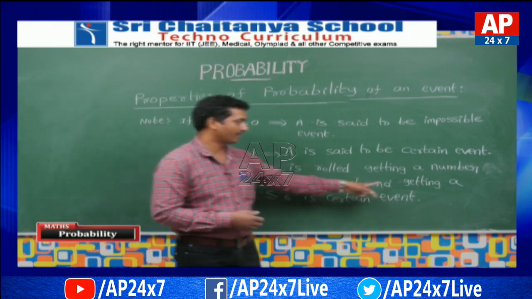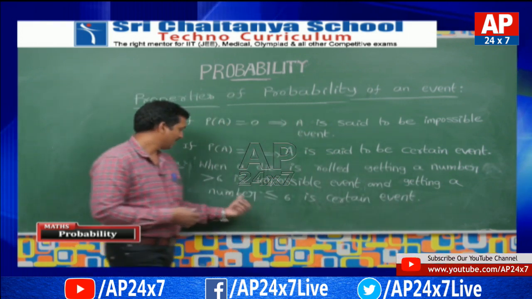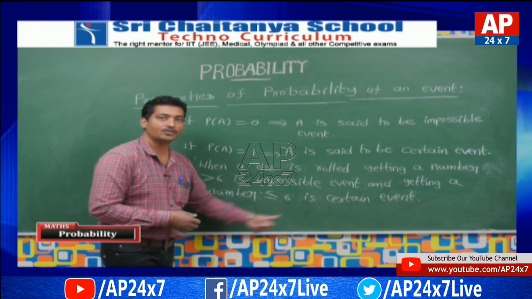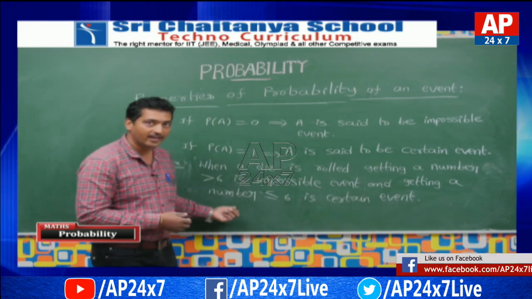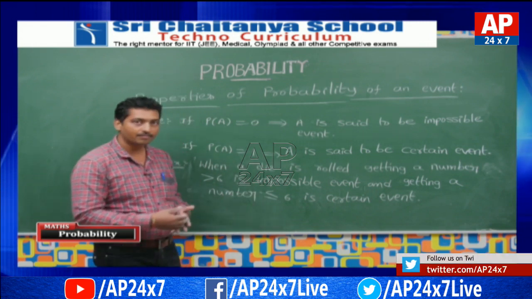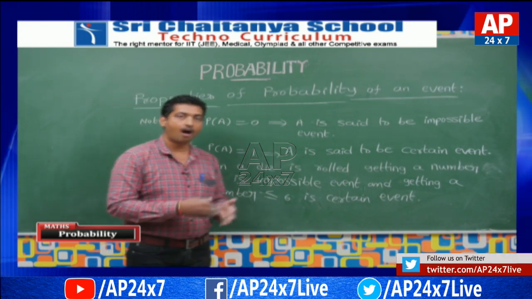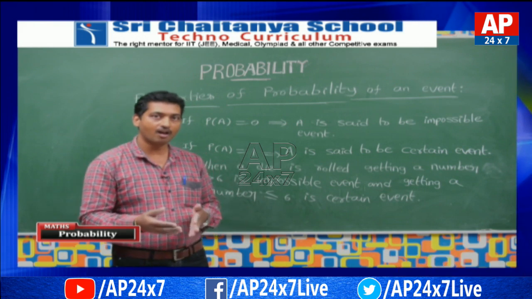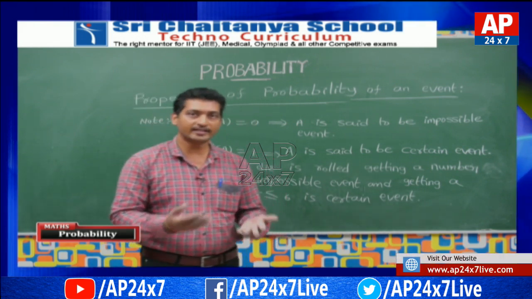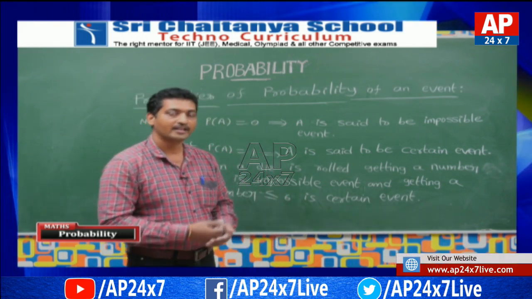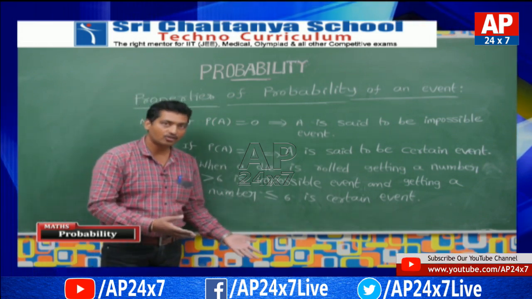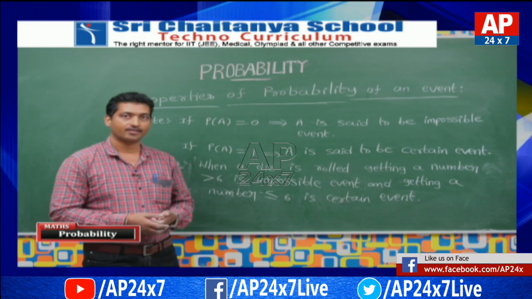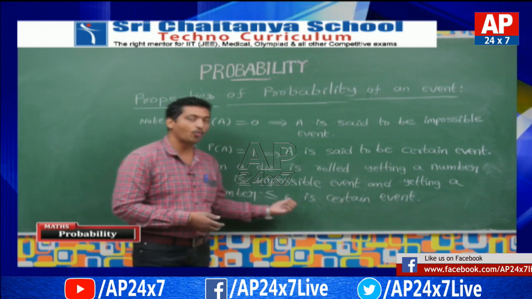Now see the second one. I am defining the event as getting a number less than or equal to 6. All numbers on a fair die are less than or equal to 6. That's why here the favorable cases to this event is equal to the total number of cases. Therefore, P of A is equal to 1 in this case.